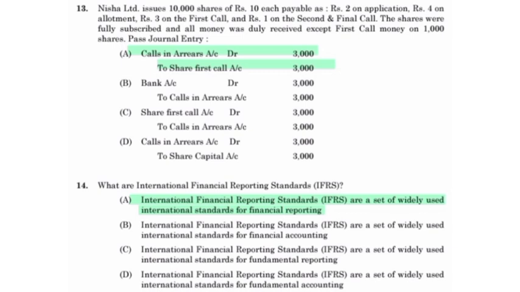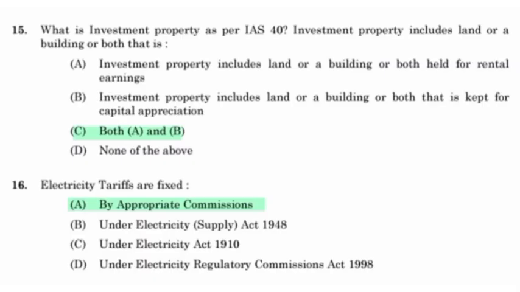What are International Financial Reporting Standards, IFRS? IFRS are a set of widely used international standards for financial reporting. What is investment property? As per IAS 40, investment property includes land or a building or both held for rental earnings, and also land or building or both that is kept for capital appreciation. Both A and B.